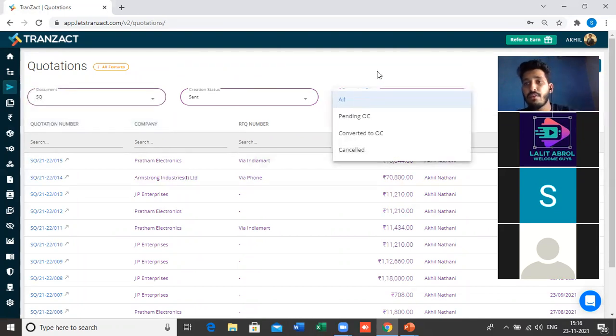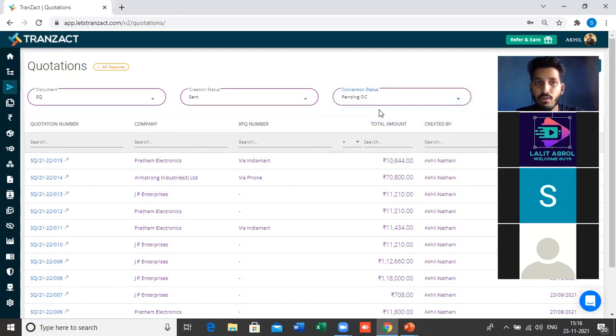So let's say, for example, if you want to see all the quotations which are not converted to an order. The ultimate goal of sending the quotation is to convert it into a real order. Right? You send the quotation to get an order. So if you want to see what quotations are there which are not converted into an order, you can select the filter here. This quotation module will help you track all these things also.